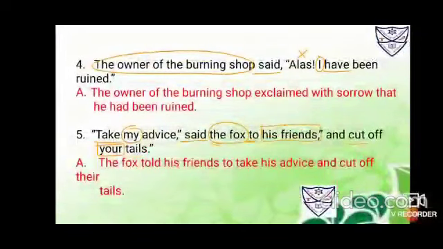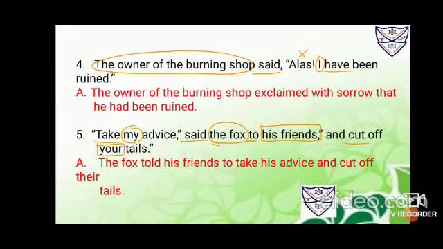Next, the owner of the burning shop said, "Alas, I have been ruined." Again, exclamatory sentences. So alas means exclaimed with sorrow. Okay. And then now it's said, fine. So it will change to exclaimed or exclaimed with sorrow. Fine. Then have been will change to had been ruined.